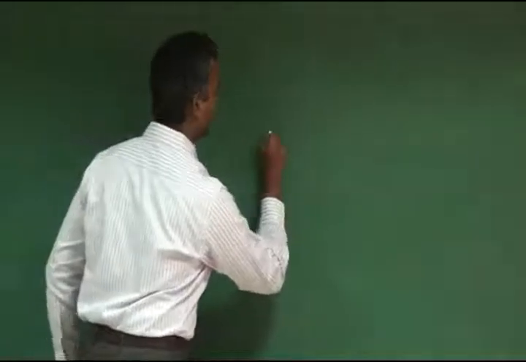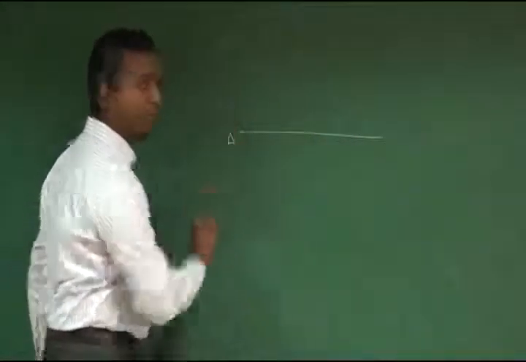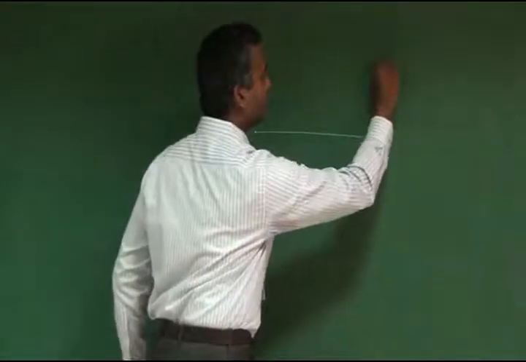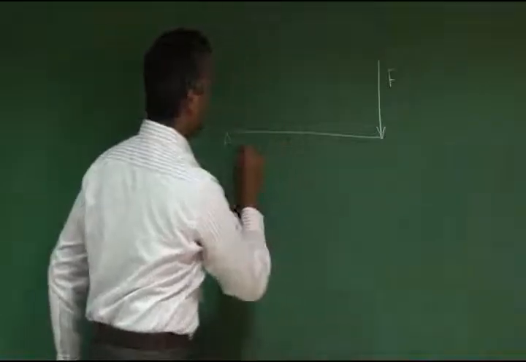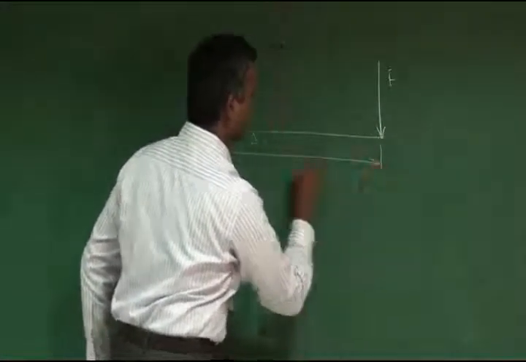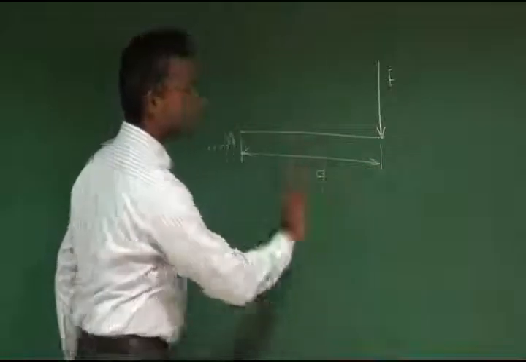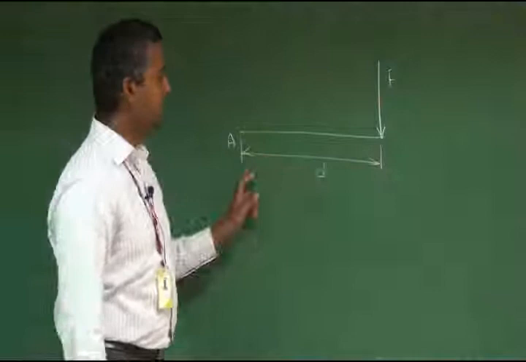So assume a point A, and you apply a force of magnitude F, and let us assume the perpendicular distance between the two is small d.